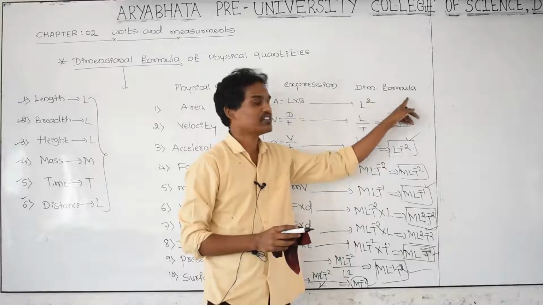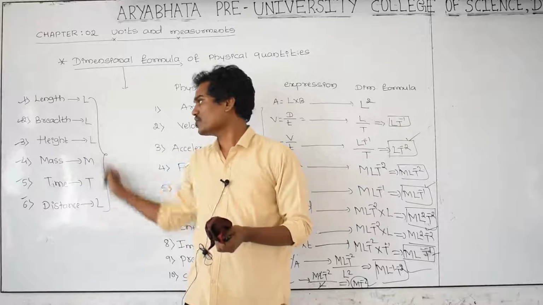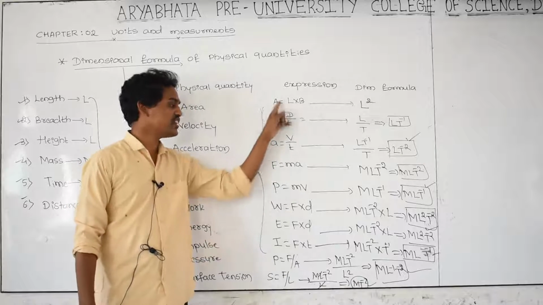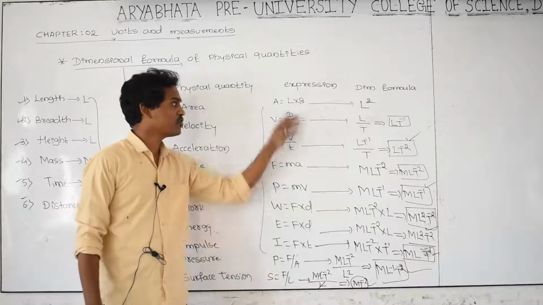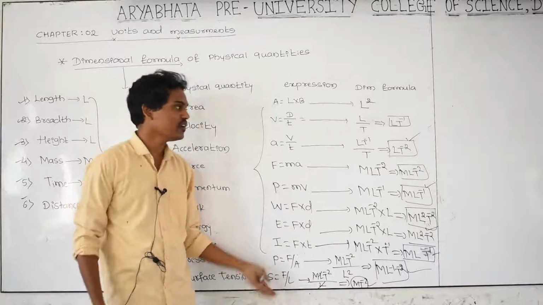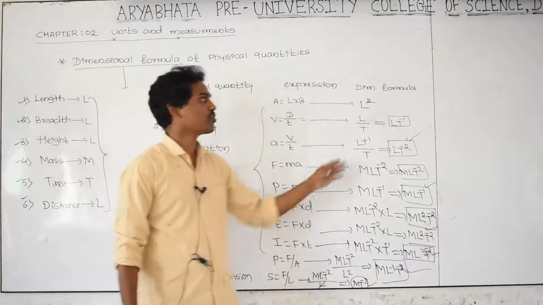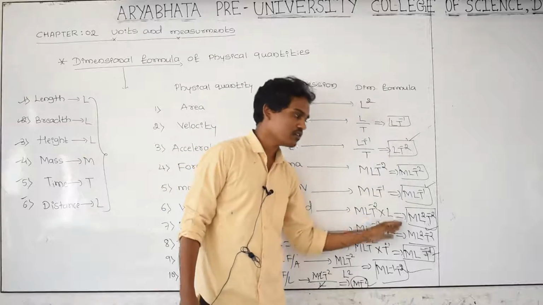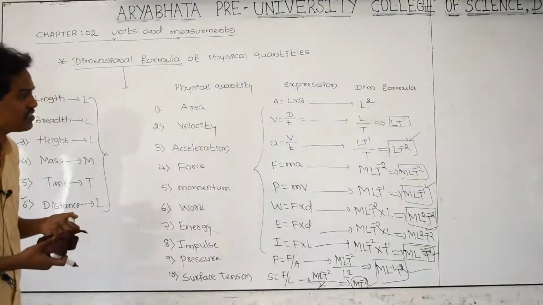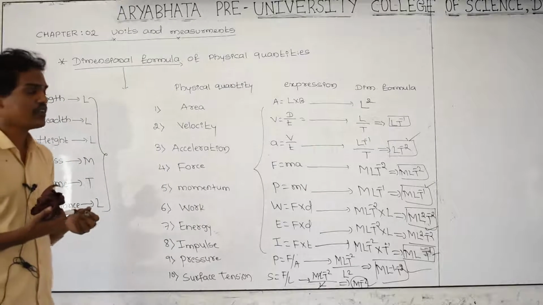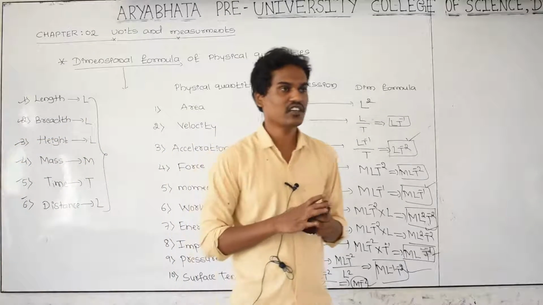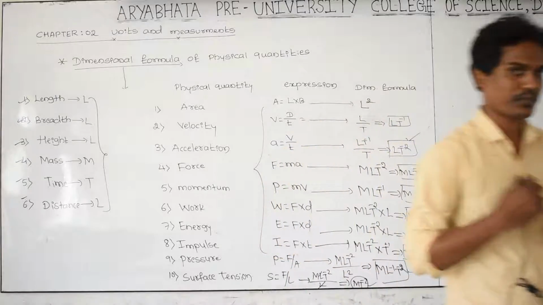How to remember the dimensional formula? Remember these as well as the theoretical equation of each and every physical quantity. If you remember the basic, theoretical formula of every physical quantity, on the basis of that theoretical formula you can write the dimensional formulas. And next we can study in the next concept, that is dimensional formula for some other physical quantities. Regarding those we can study in the next studies.